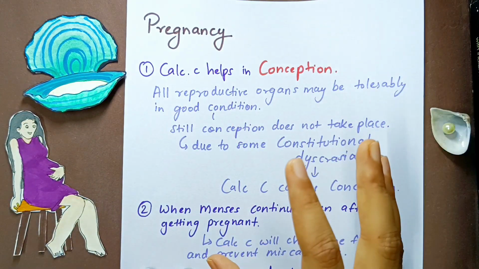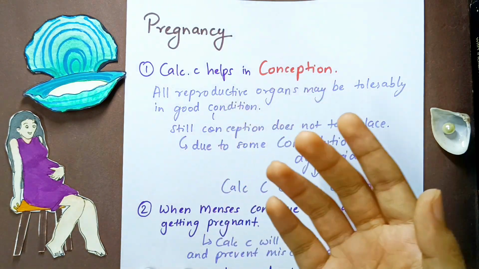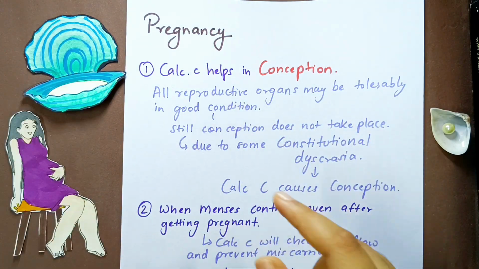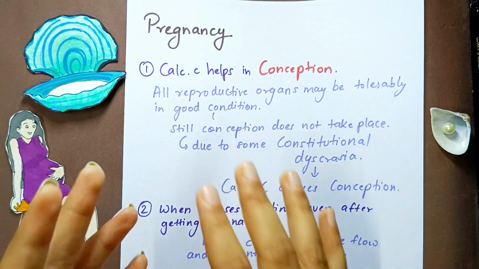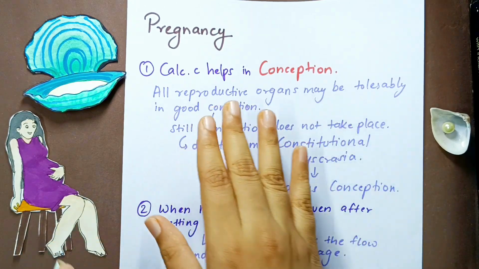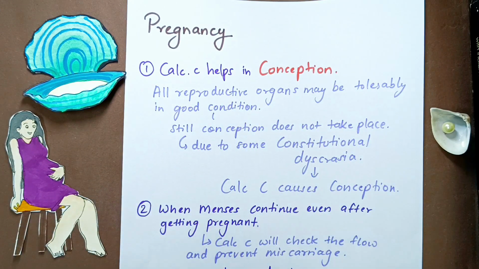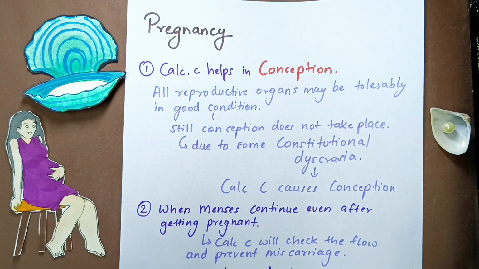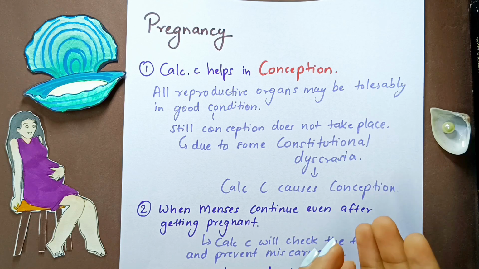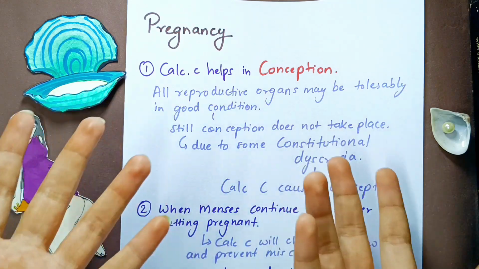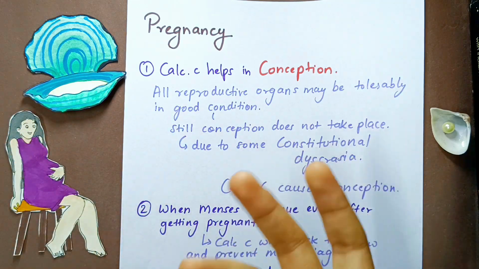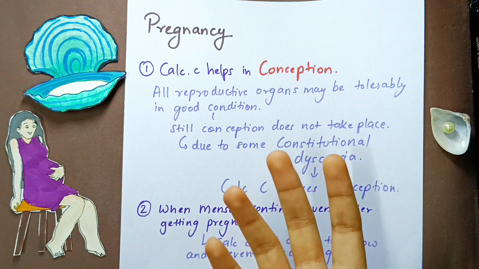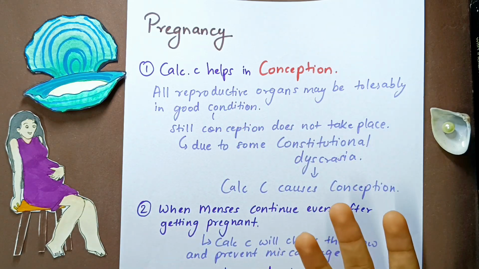But why is it not taking place? If you go and do USG and all the tests, and you see that all reproductive organs may be in tolerably good condition. So Dr. Ansori says this. He means to say that all the reproductive organs are in good condition, there is no abnormality, and still the patient is not able to conceive. And basically we are clueless. Doctors are clueless as to what is the diagnosis, why the patient is not able to conceive.